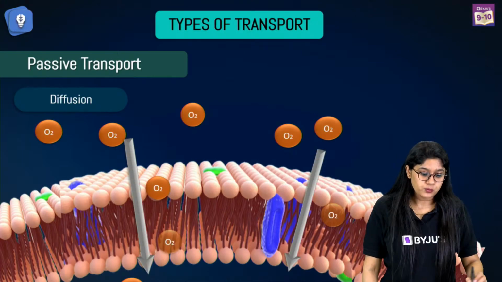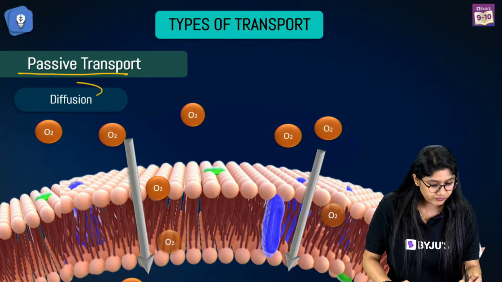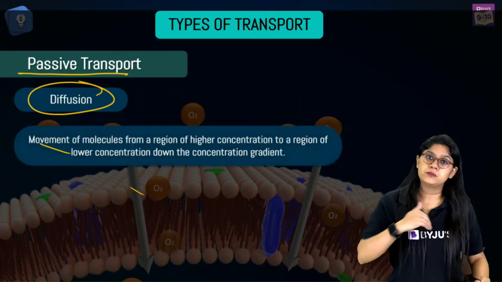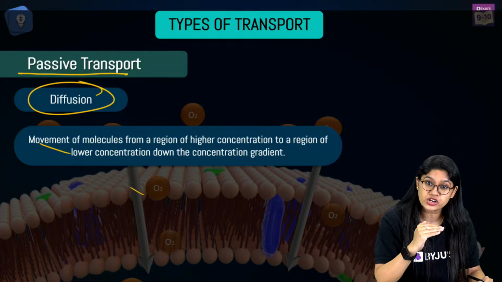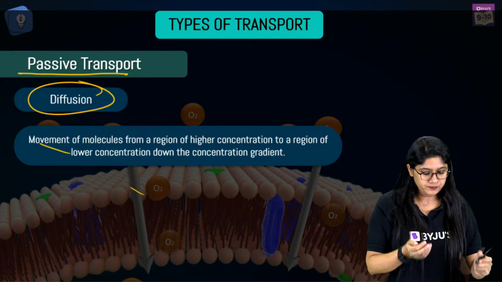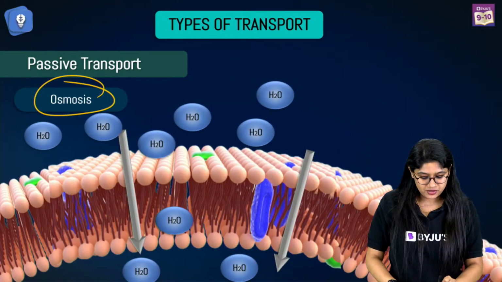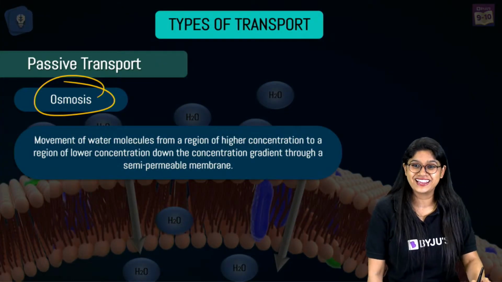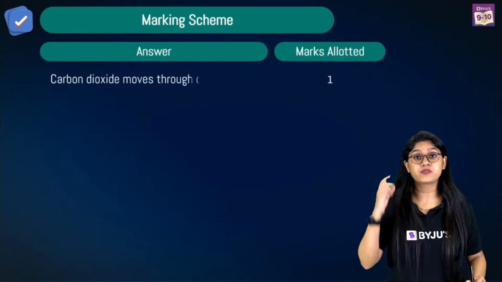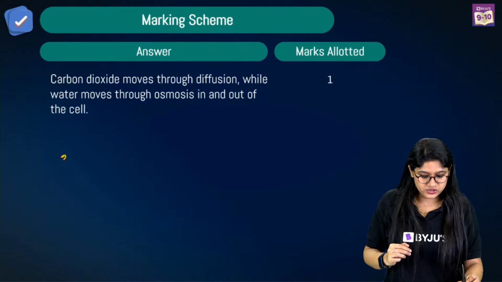Absolutely correct. When we talk about the transport of gases, diffusion will take place. We have oxygen and carbon dioxide, which simply move from the higher concentration to the lower concentration, without any permeable membrane involved. And the water molecules will move by the process of osmosis through a semi-permeable membrane. So we have two processes: carbon dioxide will move with the help of diffusion and water will move with the help of osmosis. So this is also clear.